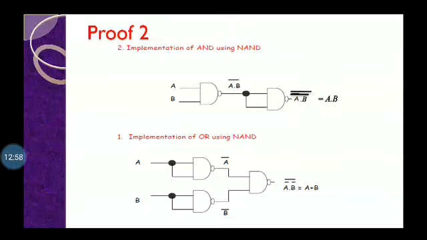Now next is the implementation of OR using NAND gate. ORing means addition. We are given A and B, and we want A plus B. Here A is given to a NAND gate and we get A bar. Here again a NAND gate with inputs combined, B is given, and we get B bar. A bar and B bar are given to another NAND gate. After that we get A bar into B bar whole bar. We break the line, change the sign. After De Morgan's theorem we will get A plus B.